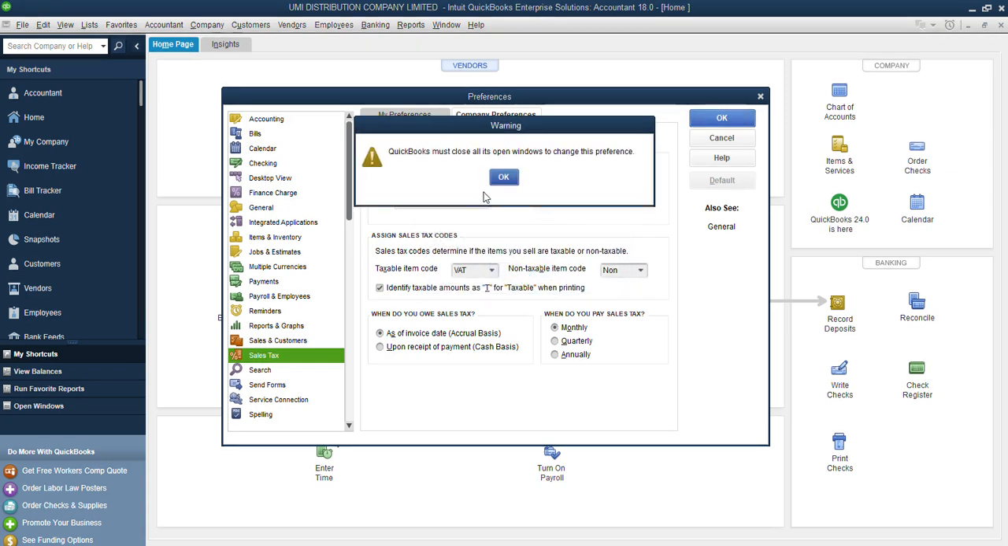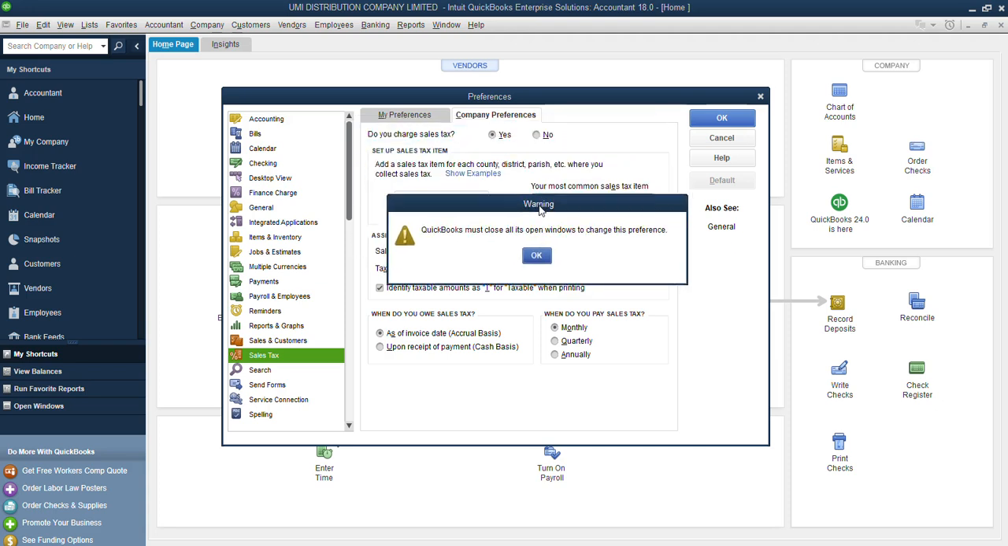Now, because this is a back end setting, it is trying to tell me something similar to when you update your Windows, it has to restart so that all the updates populate and your system can function properly. That is what QuickBooks is trying to do here. It's telling me there are windows that are open, and for these changes to take effect, I need to close all these windows so that it can make changes to the places it needs to.